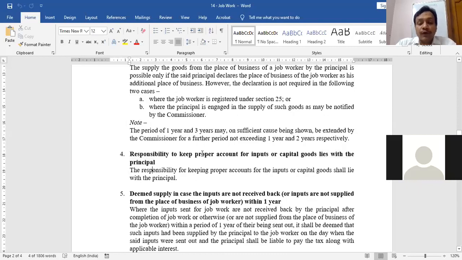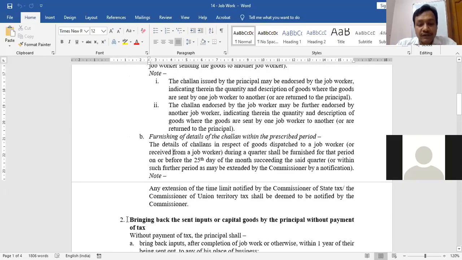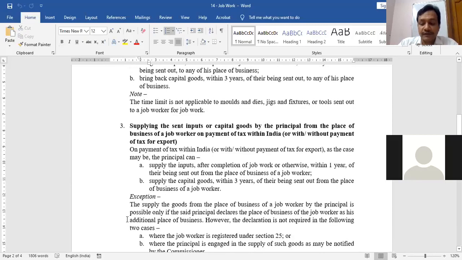Next point, fifth point. Now there is a consequence. What is that consequence? If you remember second point, the rule says that as a principal, you have to bring back your inputs within 1 year and capital goods within 3 years. Suppose you fail to bring back these inputs within 1 year or capital goods within 3 years, then what will happen? Then government says that we will assume that you have supplied these to the job worker and pay the GST. So this is the consequence.